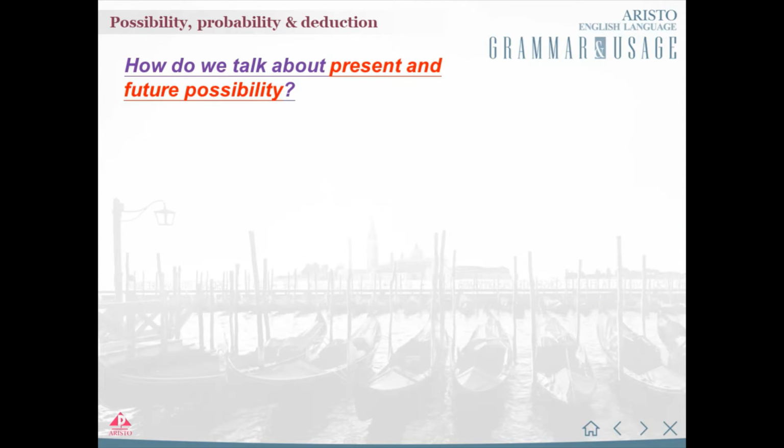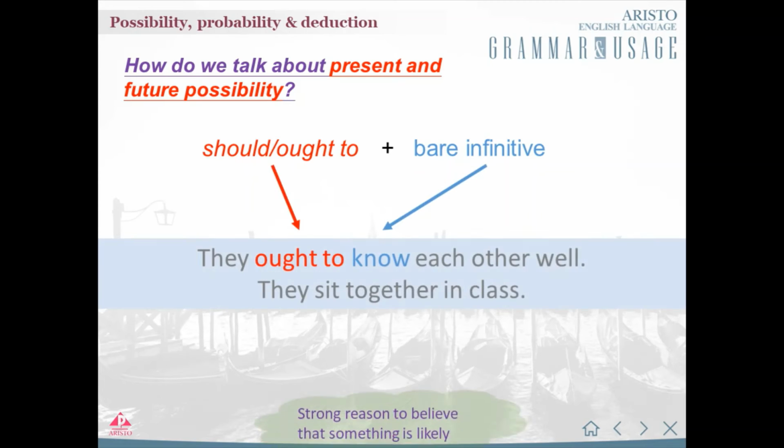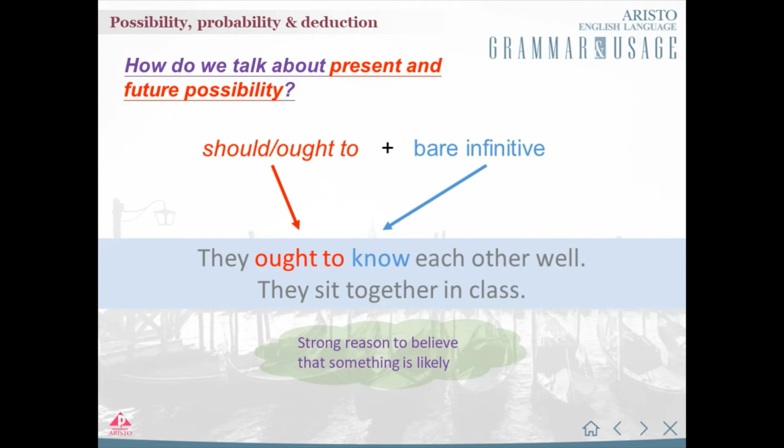How do we talk about something we are very sure about? In situations like this, we can use should or ought to, followed by the bare infinitive form of a verb. In this example, the writer has strong reason to believe that they know each other well because they sit together in class. Therefore, the speaker uses ought to in the sentence.